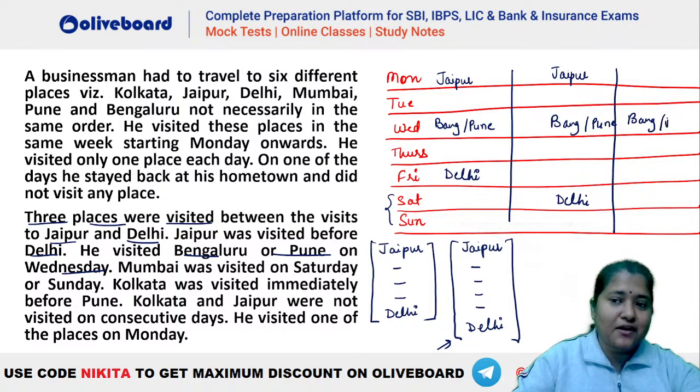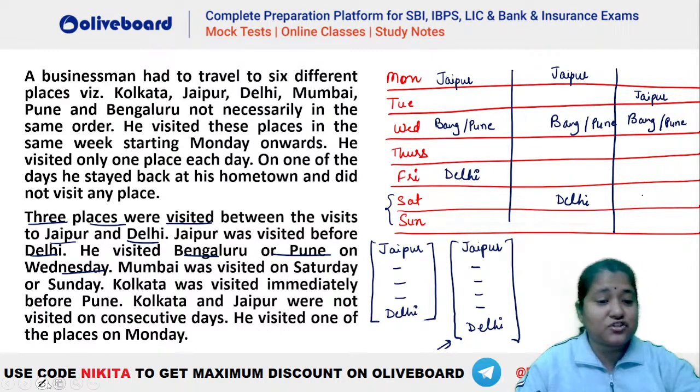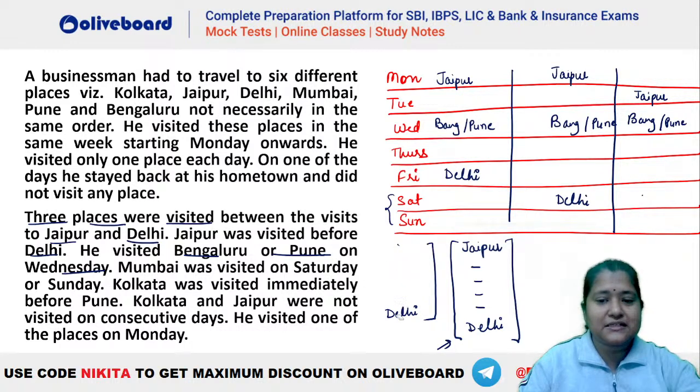Let's say this is your Bangalore, Pune, and we have your Jaipur here, right? And we have your 1, 2, 3. This can be your Delhi, or this can be your Delhi. These two can also happen. That is, we have 4 possibilities actually, right? Good question, absolutely. This was a good question here. So let's make this also. Okay? We have 4 possibilities here.